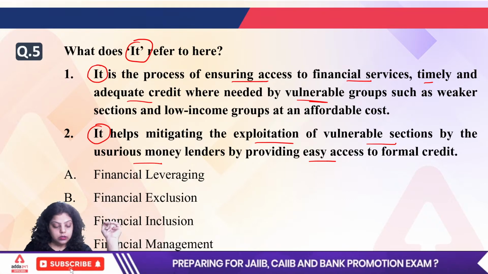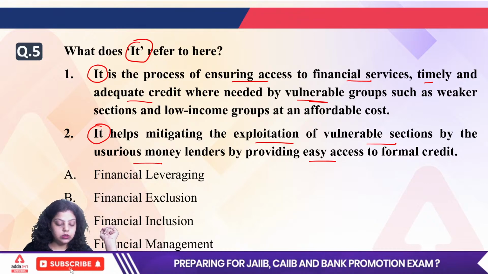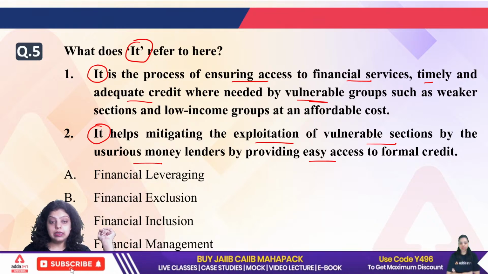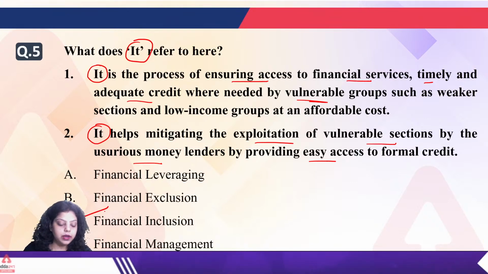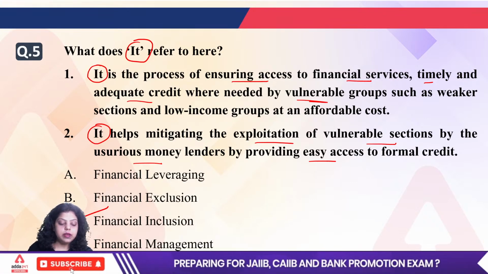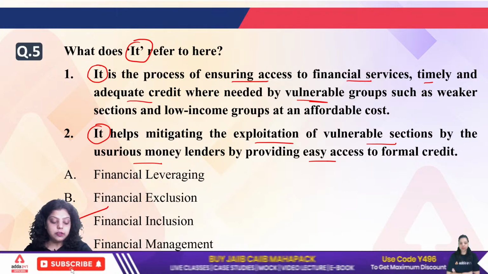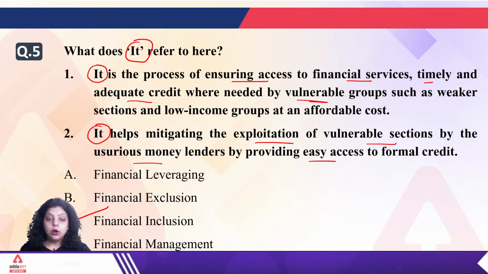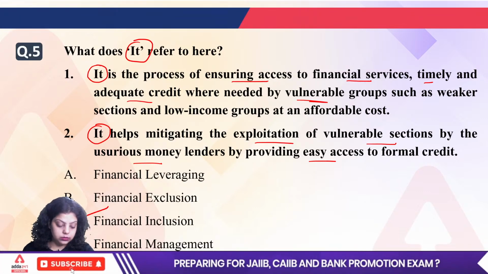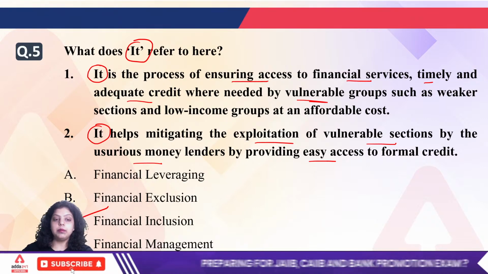Okay, so fifth is C. Everyone is saying C, that is financial inclusion. Correct. So the right answer is financial inclusion, in which all the services are provided at an affordable cost to the vulnerable group, the weaker section or low income group people. Okay, very good. So the right answer will be C.